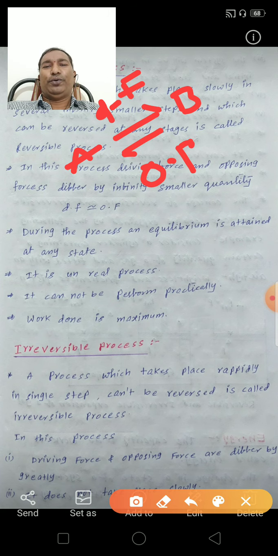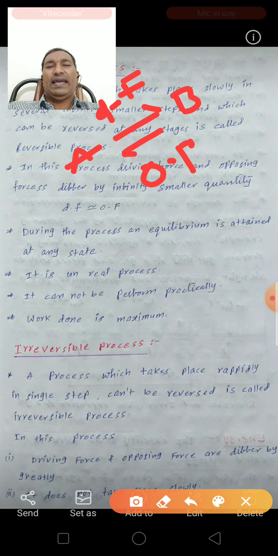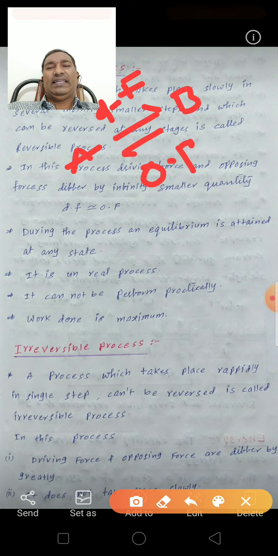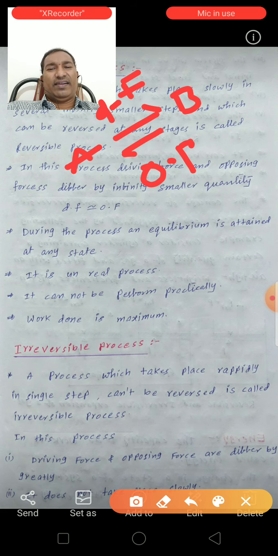Next point, during the process an equilibrium is attained at any stage. At equilibrium, A tends to B, B tends to A, is attained at any state. The reversible process is an unreal process.